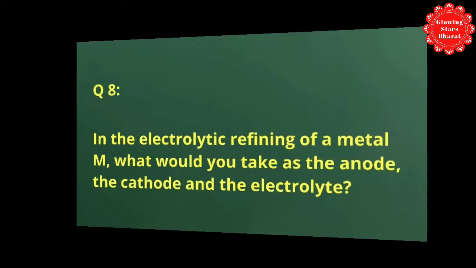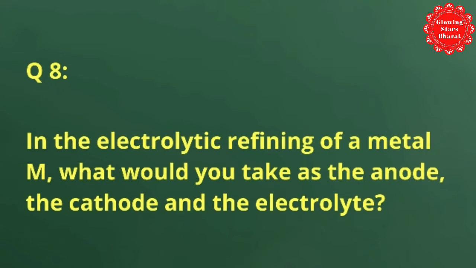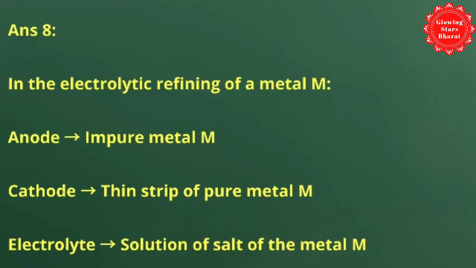Next, question number 8. In the electrolytic refining of a metal M, what would you take as your anode, the cathode and the electrolyte? See the solution of this question. In the electrolytic refining of a metal M, the anode is impure metal M, the cathode is a thin strip of pure metal M, and the electrolyte is a solution of a salt of the metal M.